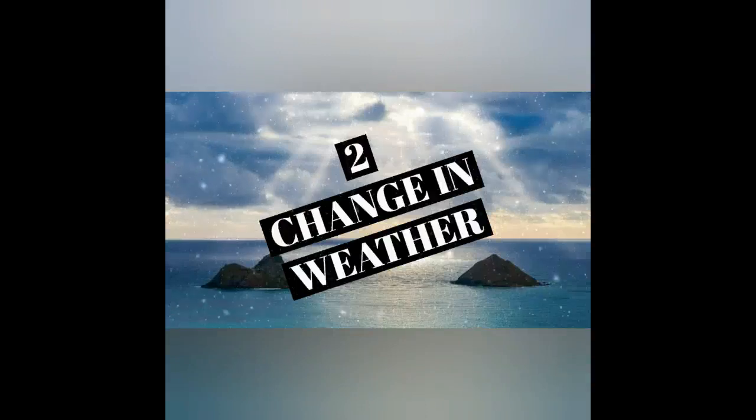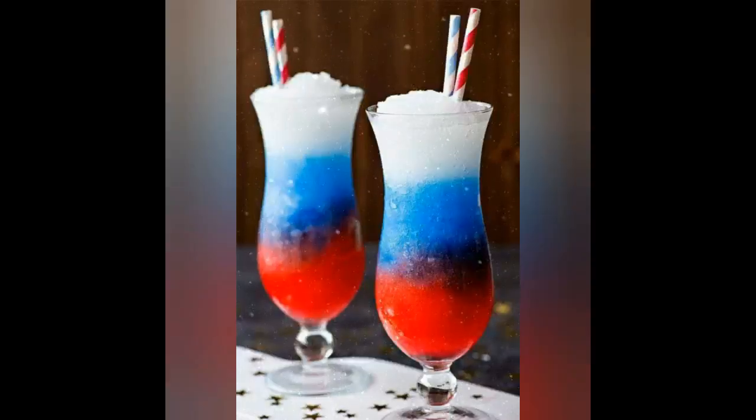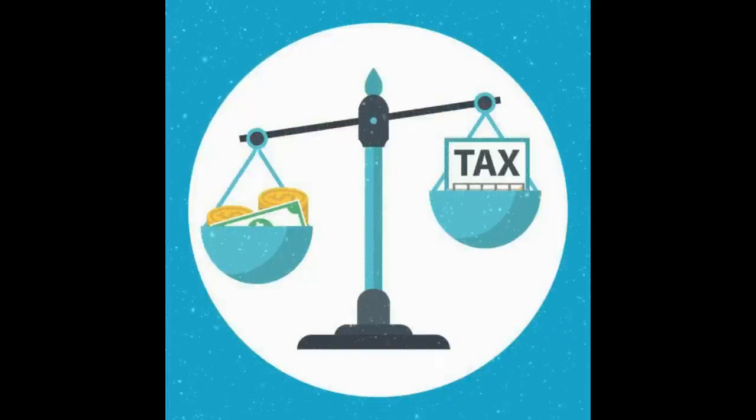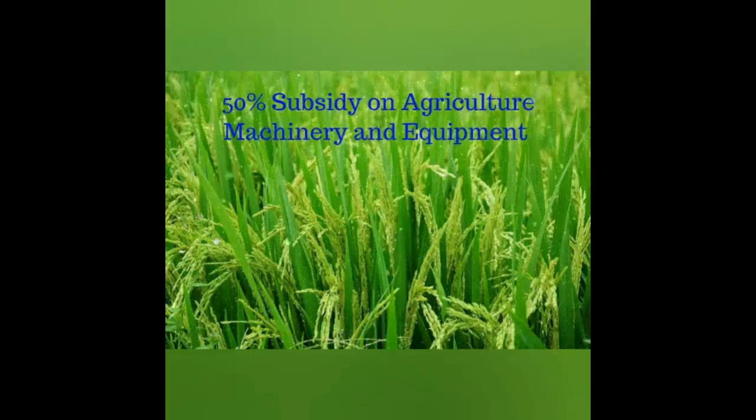The second one is change in the weather. An unusually dry summer results in an increase in the demand for cool drinks. The third one is taxation and subsidies. If fresh taxes are levied or existing rates of taxation on a commodity are increased, their price goes up. The subsidies will bring down the prices. Therefore, taxes reduce the demand and subsidies raise the demand.